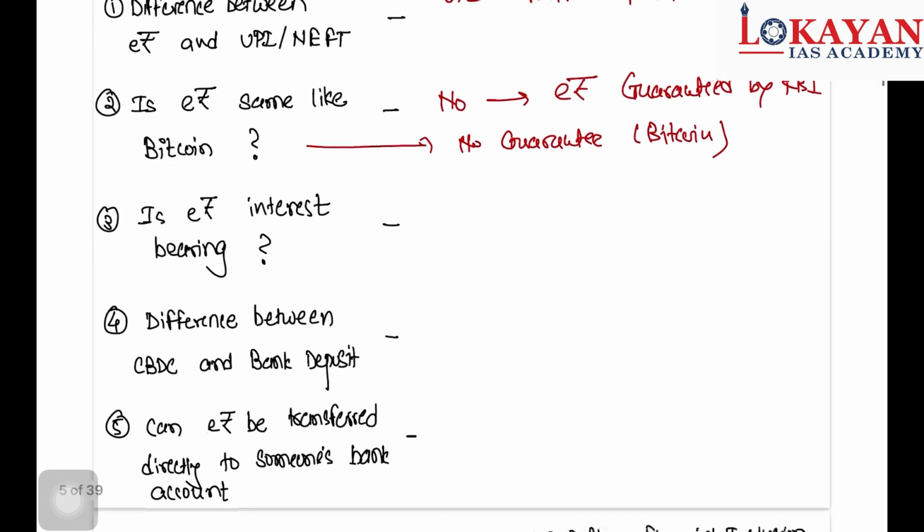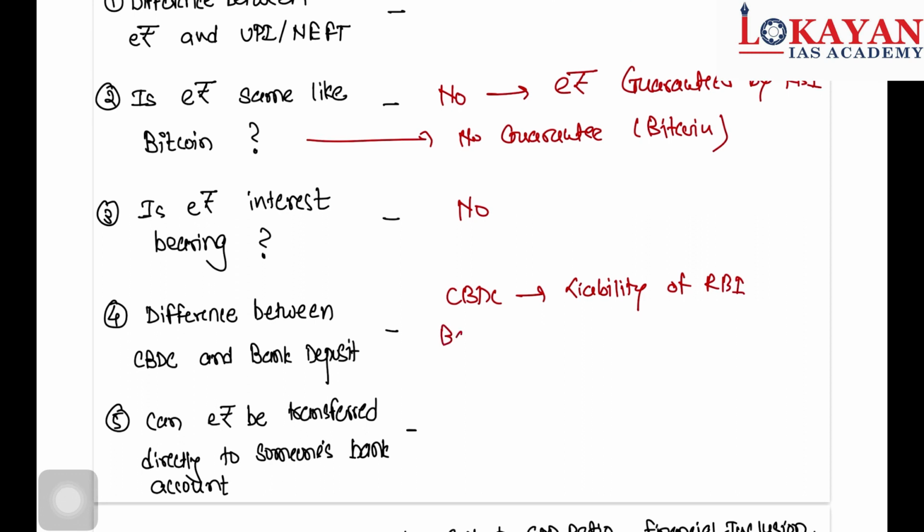Is e-rupee interest bearing? No. What is the difference between CBDC and bank deposit? Remember, CBDC is a liability of RBI, and your bank deposit is a liability of banks.